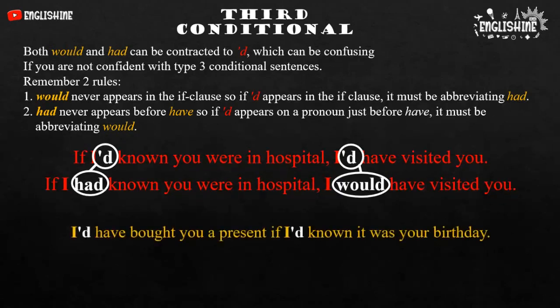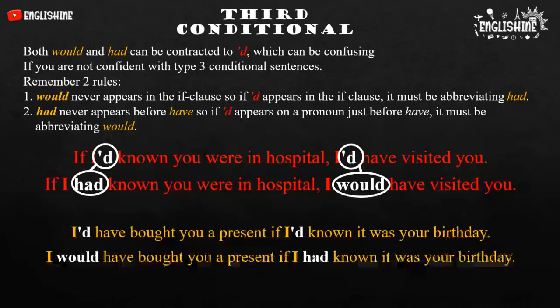Let's see the second example. I'd have bought you a present if I'd known it was your birthday. Becomes, I would have bought you a present if I had known it was your birthday. This contracted D is would, and this contracted D is had.